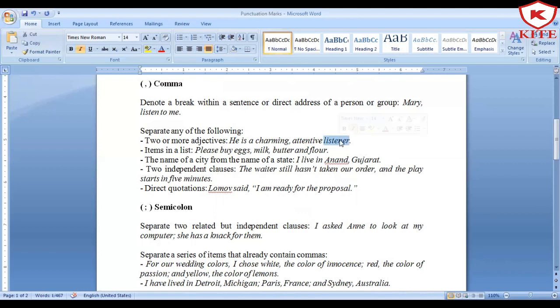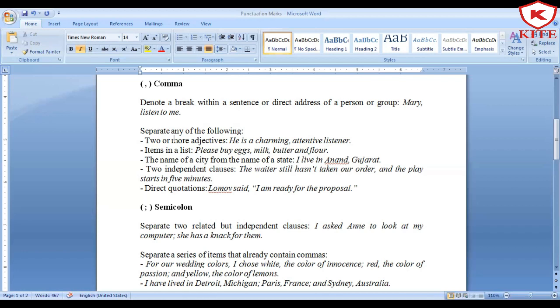But what kind of listener? So he is a charming and attentive listener. So two adjectives are used here for the listener. That listener is charming and the listener is also attentive. If I'm using two adjectives and I don't want to put an and, like he is a charming and attentive listener, I can also put a comma instead. So if you want to separate two or more adjectives, remember you can make use of a comma.